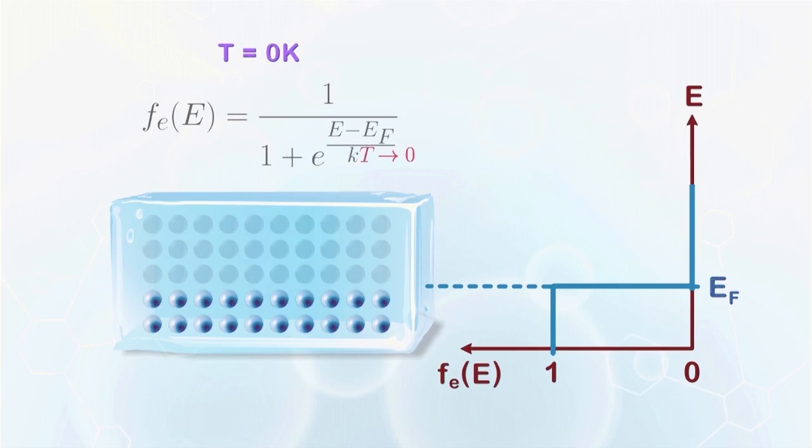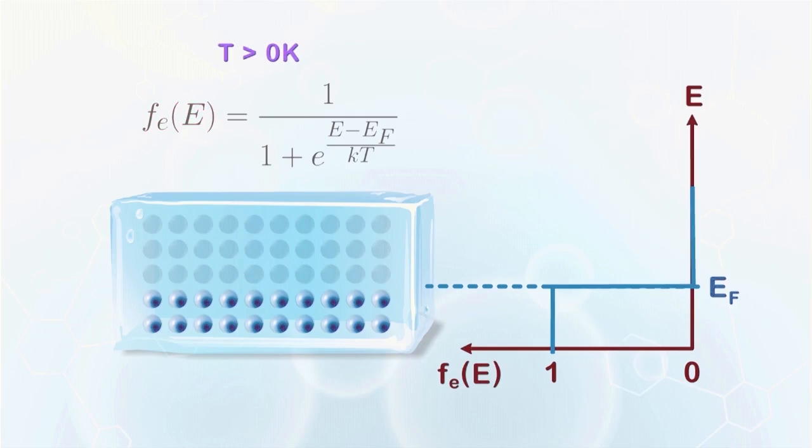Mathematically, consider that T is very close to 0. The value of (E minus EF) over kT becomes a very large negative number when E is just slightly smaller than EF, because it is divided by a very small denominator. The exponential of (E minus EF) over kT then becomes very close to 0. The Fermi Dirac function will give a value of 1. When E is just slightly above EF, (E minus EF) over kT becomes a very large positive number due to the small denominator kT. The denominator of the Fermi Dirac function becomes infinity, and it gives a value of 0. It agrees with what we discussed earlier.